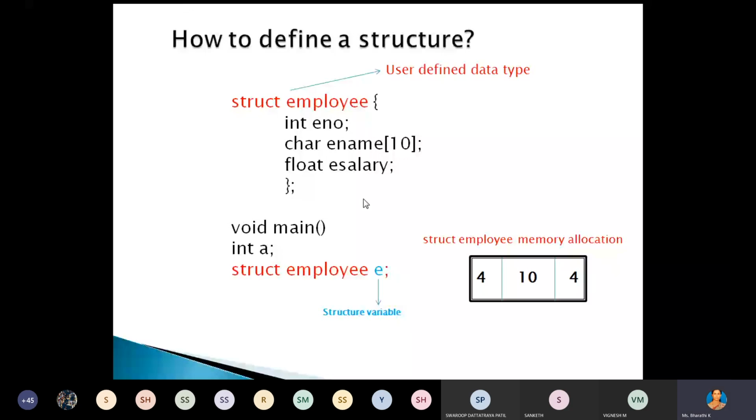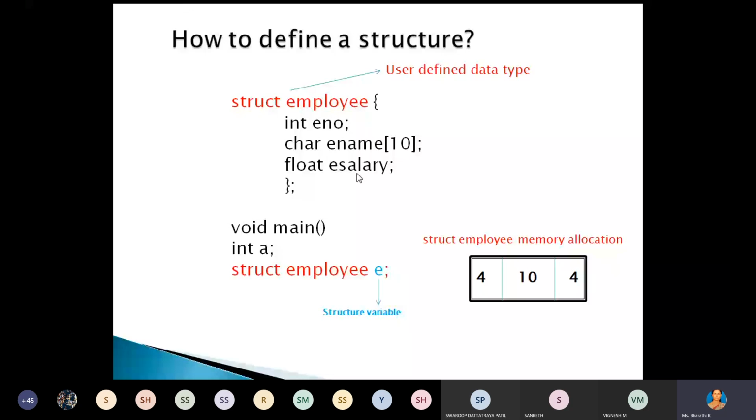Now, after declaring the structure, we have to create the structure variable for the structure. So here, E is the structure variable used for this particular structure. During the declaration time, it won't allocate any memory location for these data members. Only after creating the structure variable will it allocate the memory for these data members. Understood, students? What is the use of the structure variable?